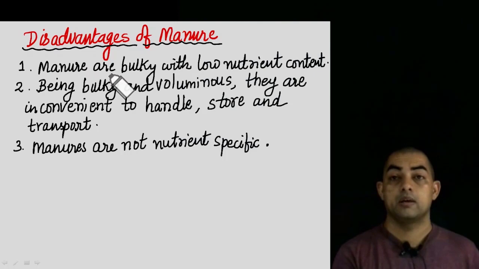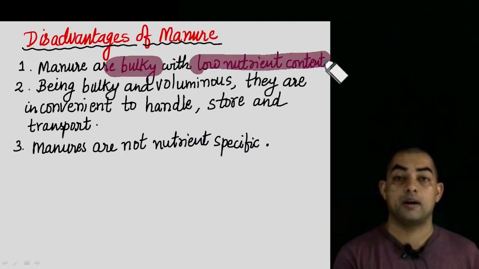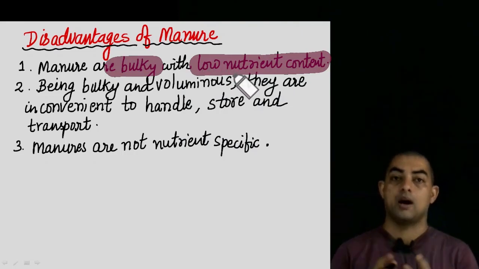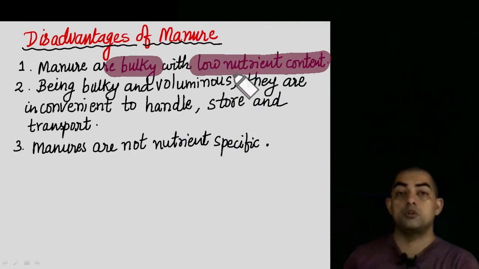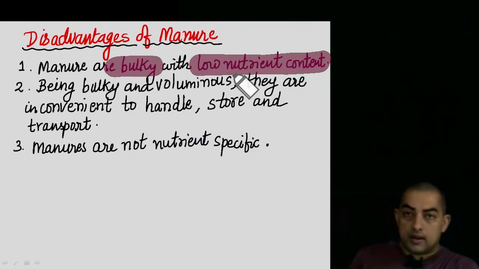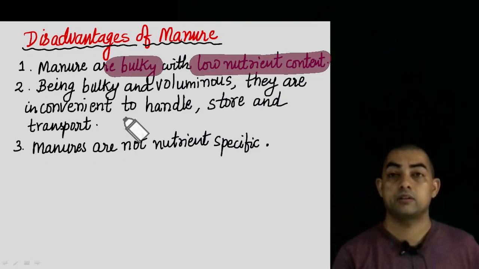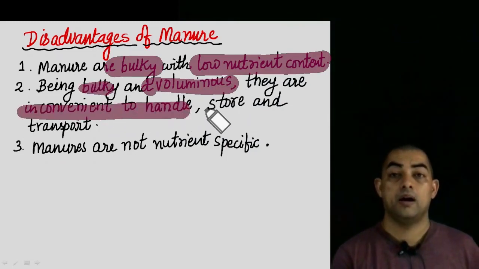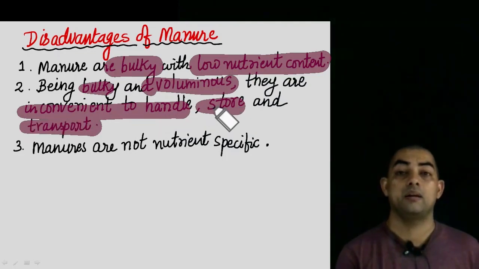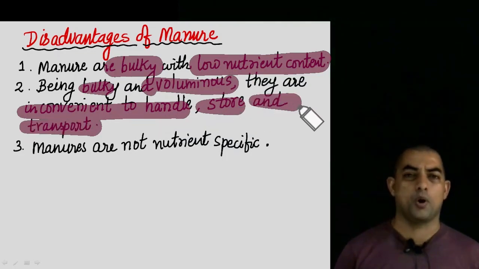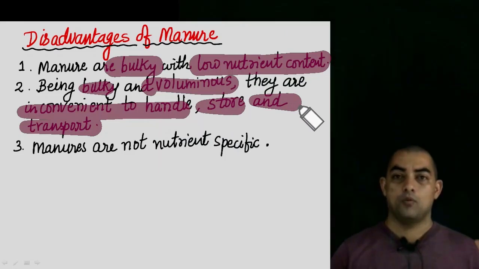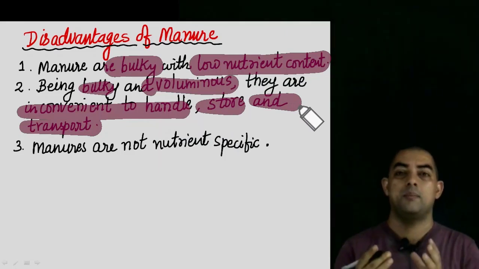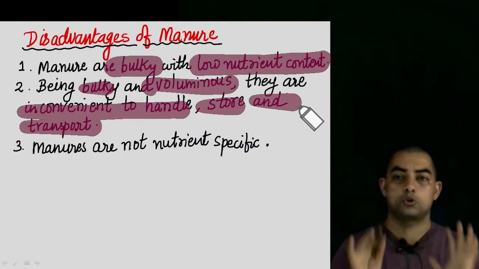See, the first one is that manure is very bulky, very heavy to carry. Low nutrient content is there. Nutrients no doubt are there, but the quantity of nutrients is not that great. So low nutrient content is there, they are bulky. Next, being bulky and voluminous, they take a lot of volume, lot of place. They are inconvenient to handle, they are inconvenient to store, and again inconvenient to transport. So this is the only problem with manure. They are very bulky, voluminous, so it is difficult to handle them, difficult to carry them, difficult to store them.